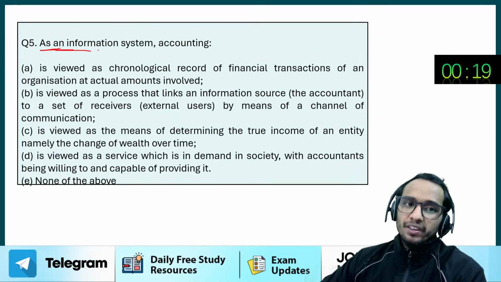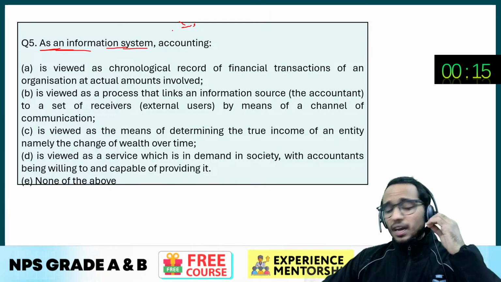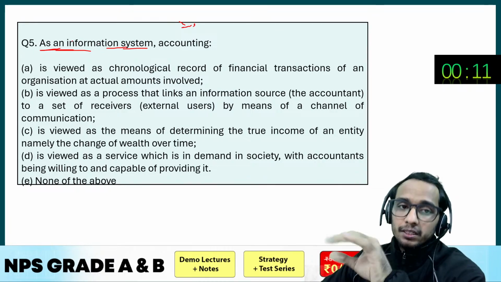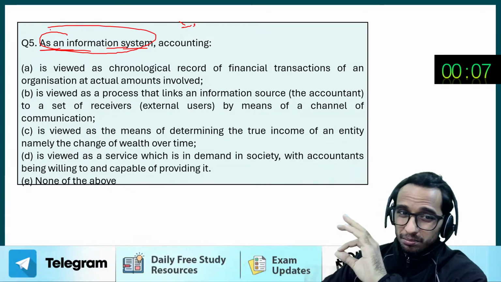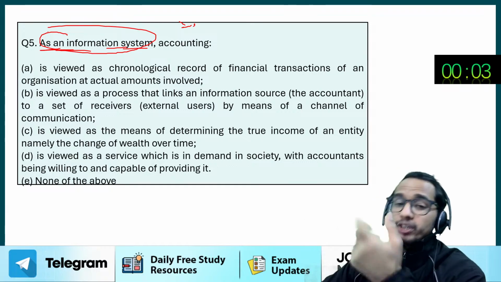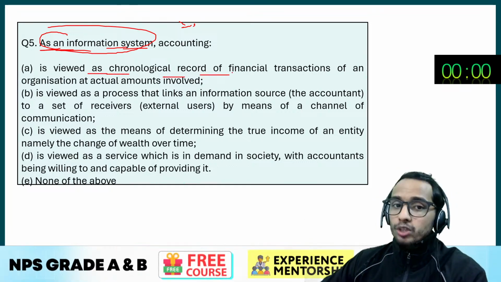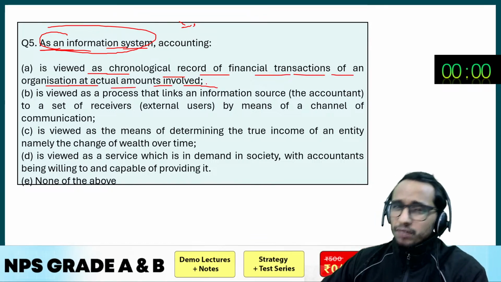Question number 5. As an information system, accounting is what? Accounting is viewed as the... See, please understand this question. We are talking about accounting as an information system right now. So you have to give me the answer as an information system. What is accounting? So as an information system, accounting is viewed as the chronological record of the financial transactions of an organization at actual amounts involved.